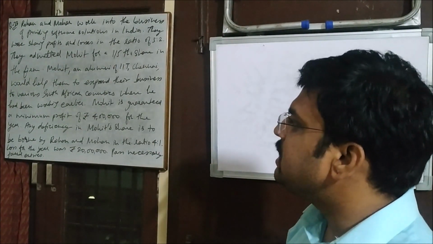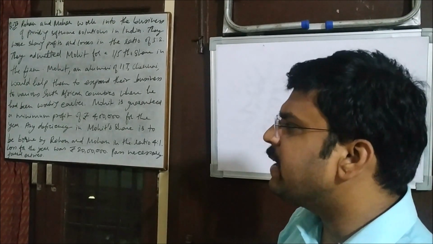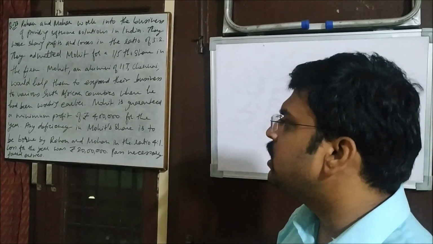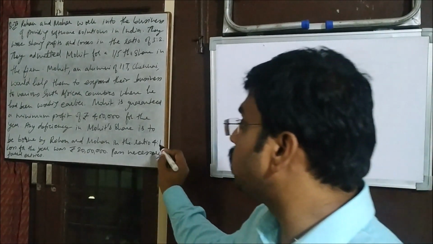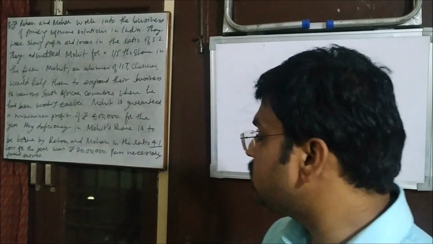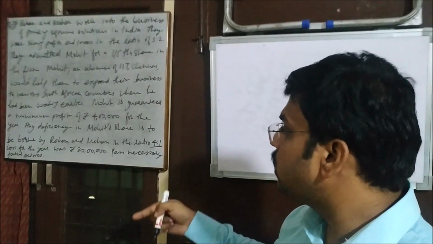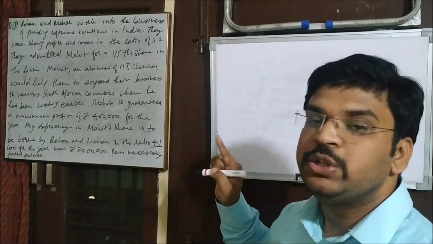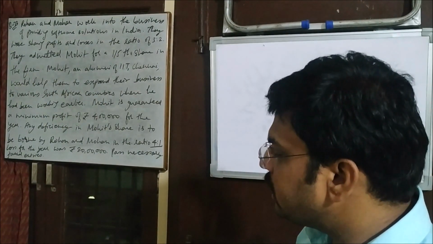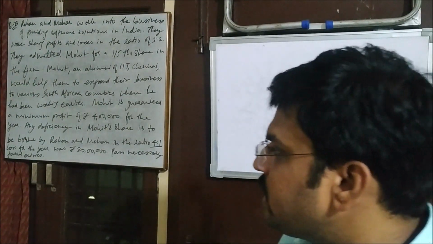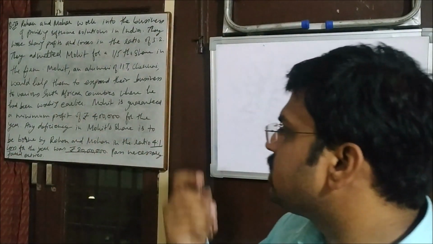So Mohit is guaranteed a minimum profit of rupees 4 lakh for the year. Any deficiency in Mohit's share is to be borne by Rohan and Mohan in the ratio 4:1, right? This question is different from the other question that we have already attempted, because here the agreed ratio is given for bearing the deficiency. The loss for the year was 20 lakh. One more difference is that here no profit is given, loss is given. So already it is a loss.